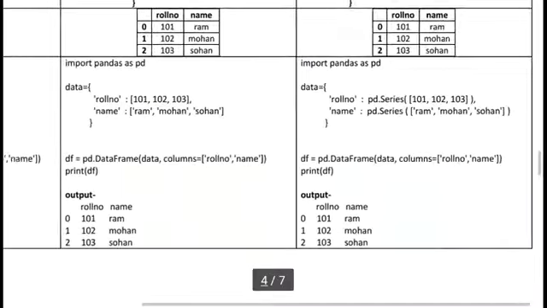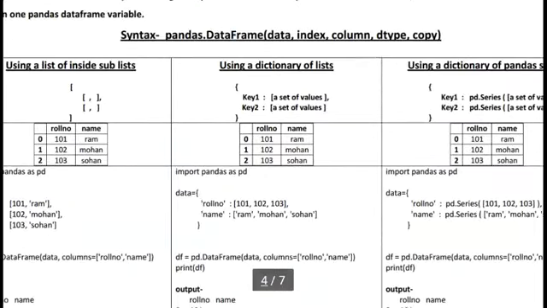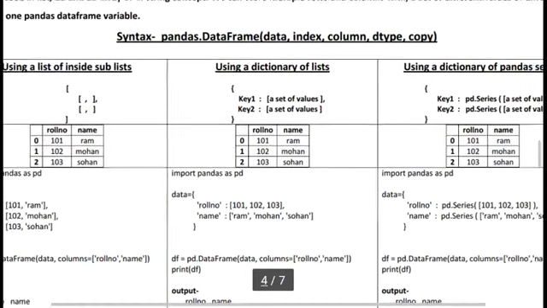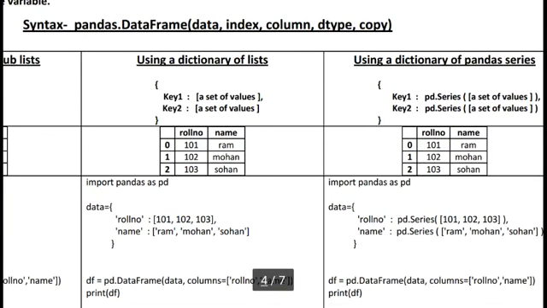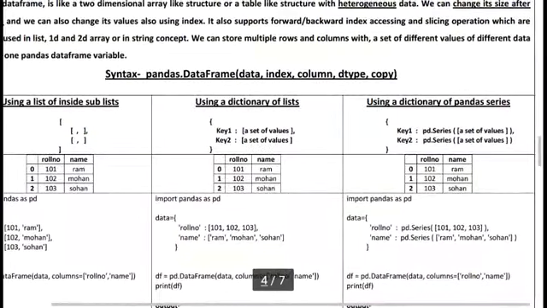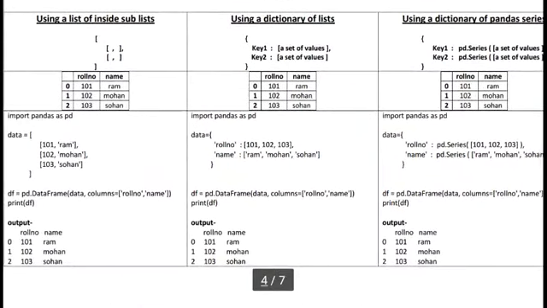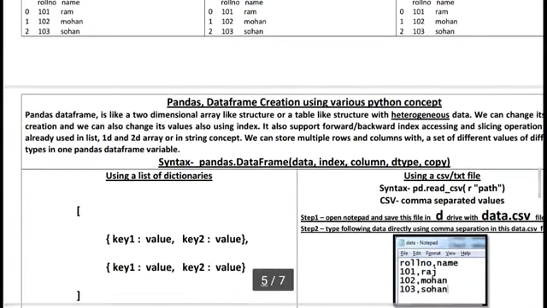So we have three types of Python concepts: using a list of sublists, using a dictionary of lists, and using a dictionary of Pandas series. The same example we created using different kinds of Python concepts. Okay, we have two more methods to create this data frame.